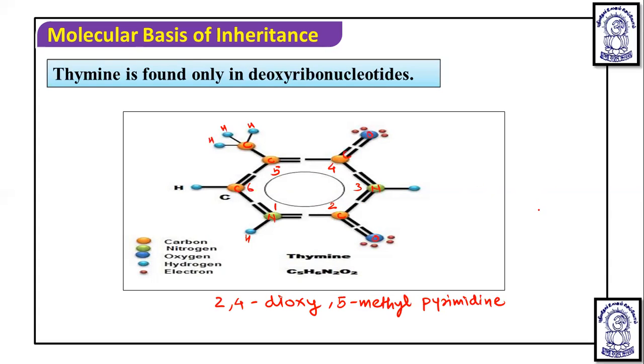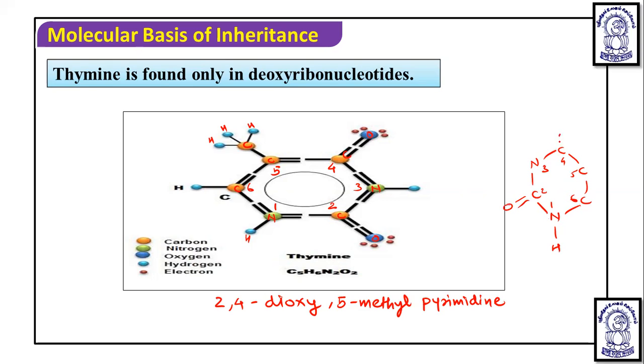So if we draw its particular structure, the thymine looks somewhat like this. Nitrogen, carbon, nitrogen, carbon, carbon, carbon, carbon. Now, first, second, third, fourth, fifth, and sixth. At the second carbon, you will see the oxy group.